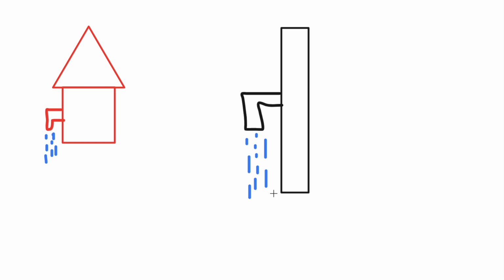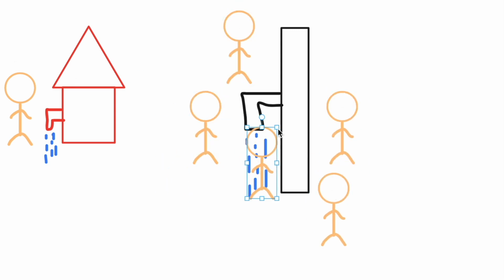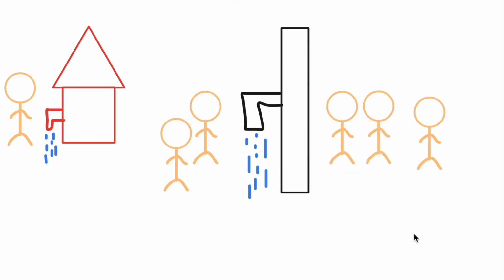Now the house tap can only be accessed by a person who lives in that house. But the local tap can be accessed by all the persons who live in that locality. So like tap water, variables also have some scope in the JavaScript code, and only from that scope can variables be accessed.